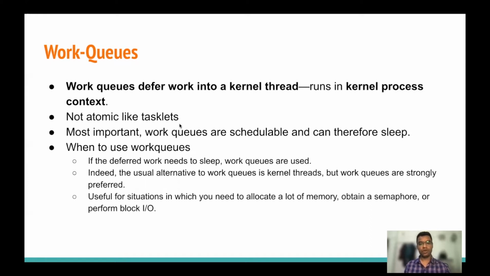As they run in the process context, they can be scheduled and they can sleep. So we have to use work queues where our code can sleep. For example, we can use a work queue when we allocate a lot of memory, or when we are performing some block device IO.